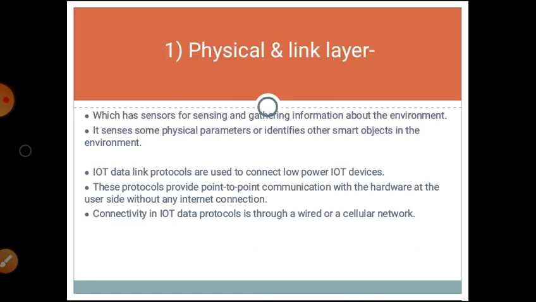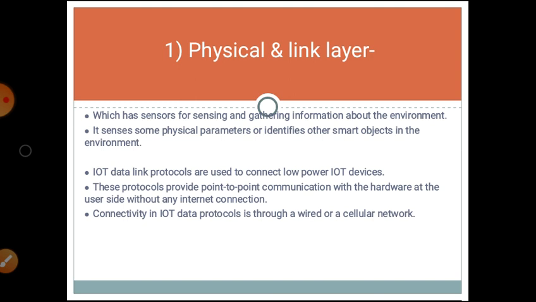First layer, physical and link layer. In this layer, there is a sensor for sensing and gathering information about the environment. That means in the physical layer we have sensors which gather information from the environment for us via the internet. It senses some physical parameters or identifies other smart objects in the environment.